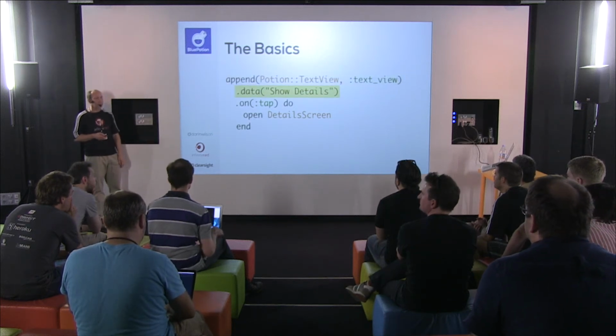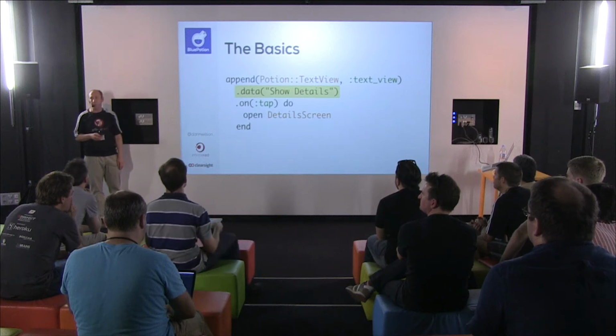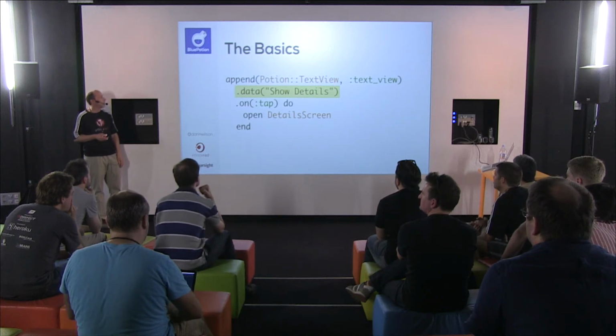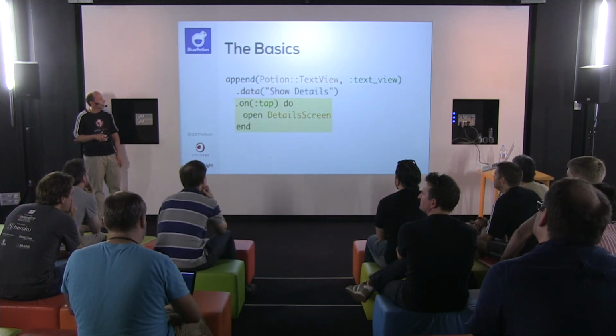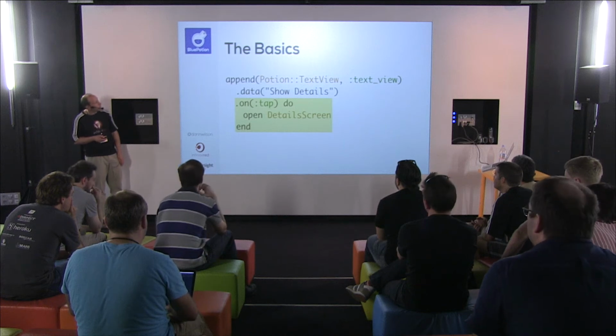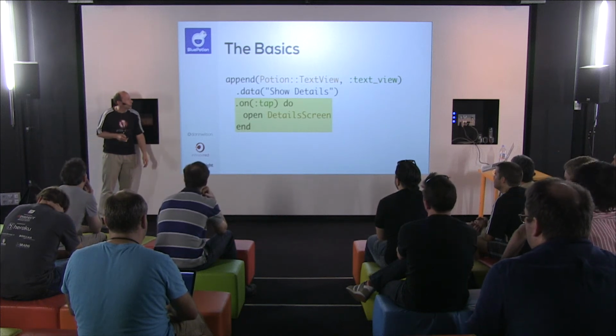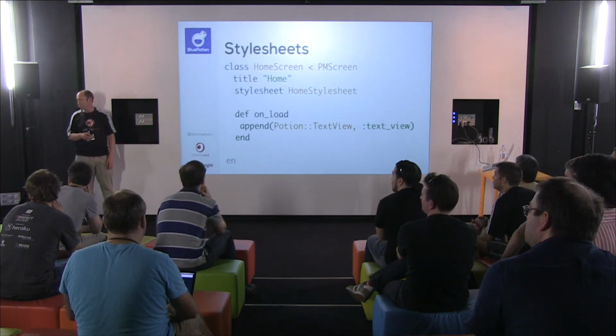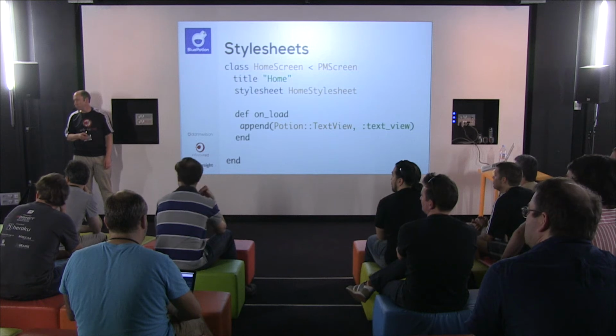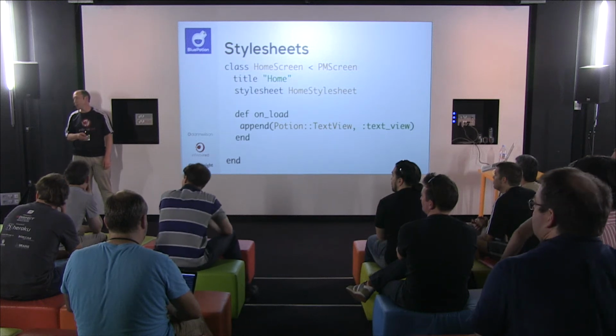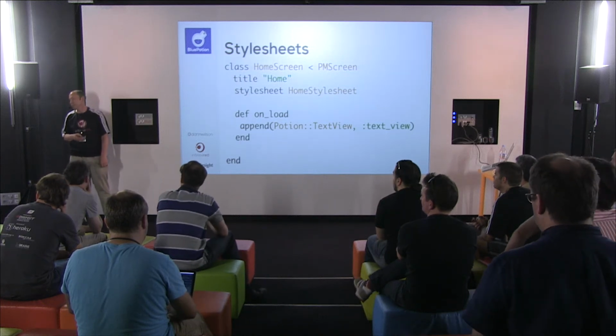The data works exactly the same way. It will set the most common data element. For text view, it's the text. And here's an event handler: on, tap, do, and then open another screen. Is potion text view in that example just a strict subclass of? No, it's just an alias. Yeah.